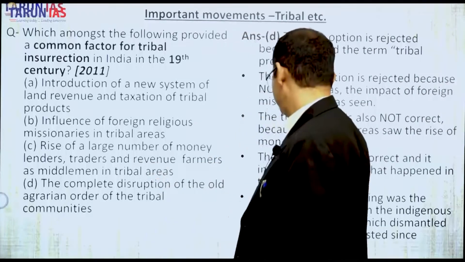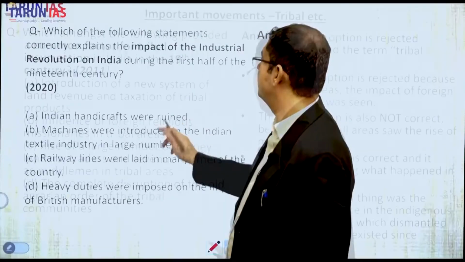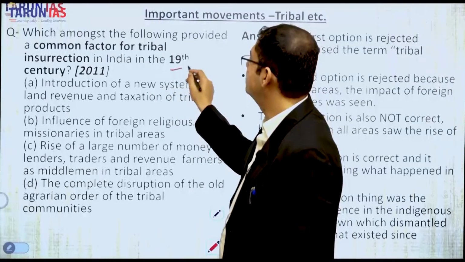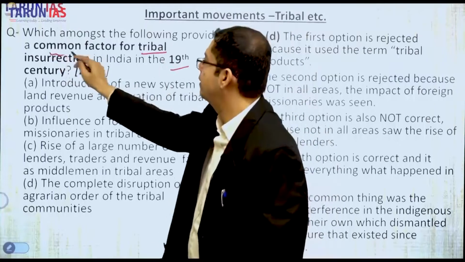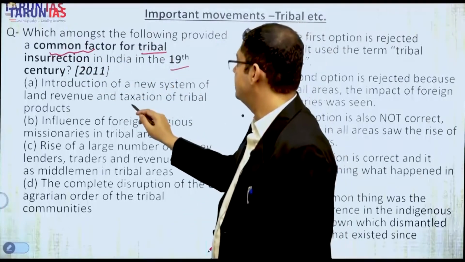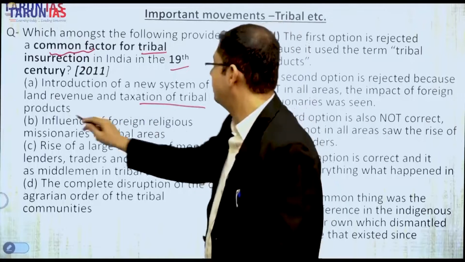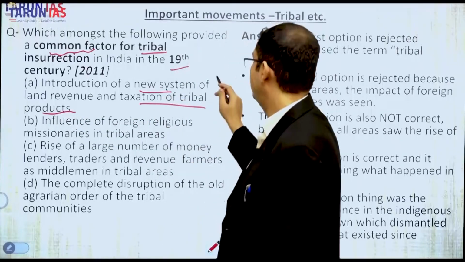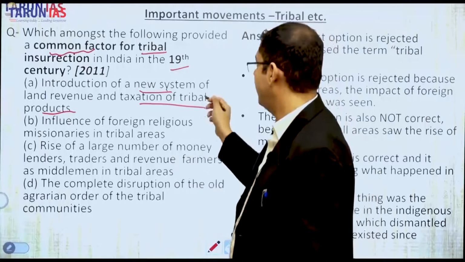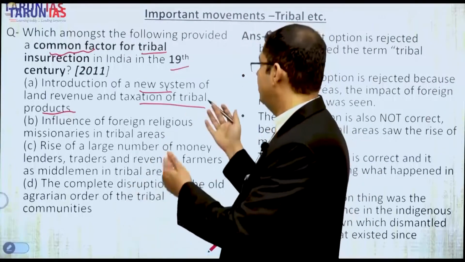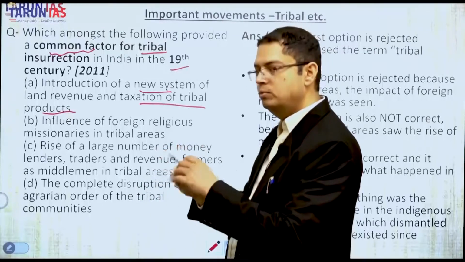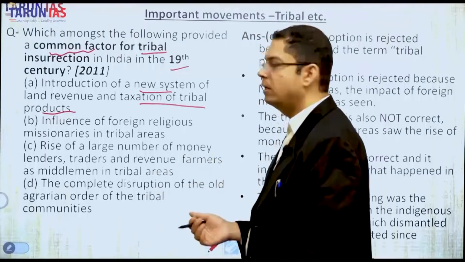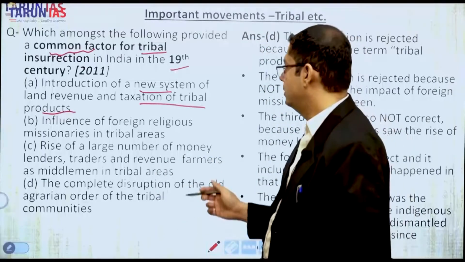In the first one, we choose the most appropriate one. Okay, 19th century tribal insurrections, common factor. This is asked. This is correct. Taxation on tribal products, land revenue system, new system, leaving very little in the hands of the actual tribal people who did their handicrafts and collected the jungle products like honey, etc.